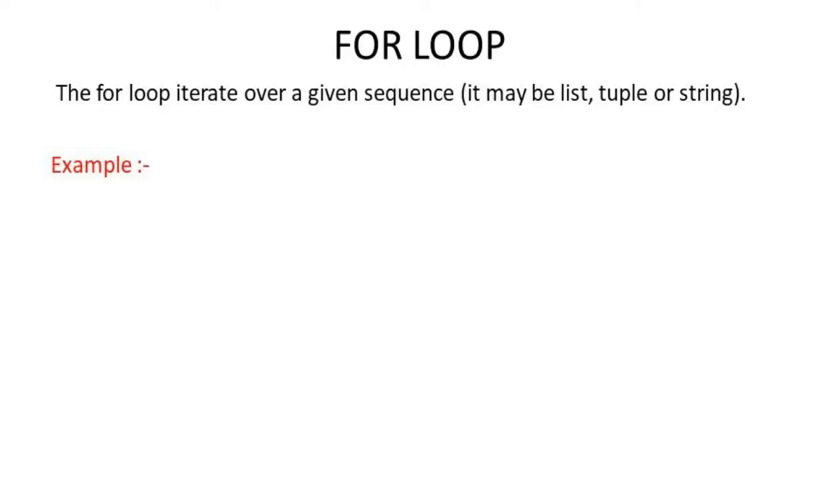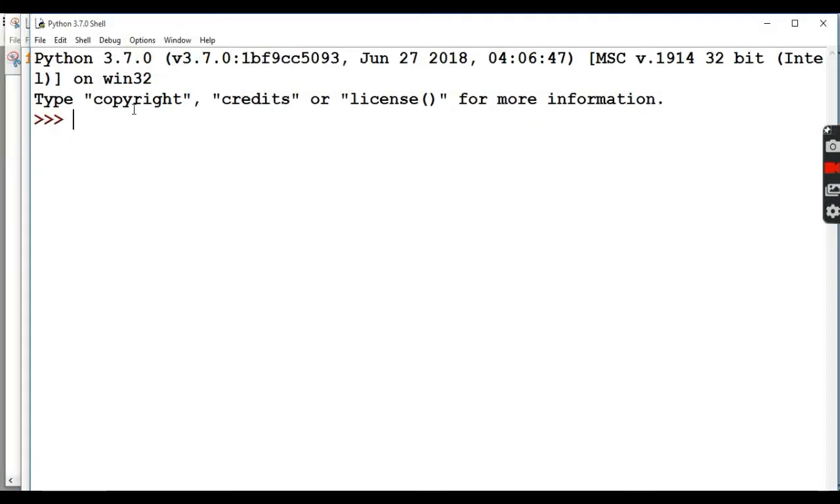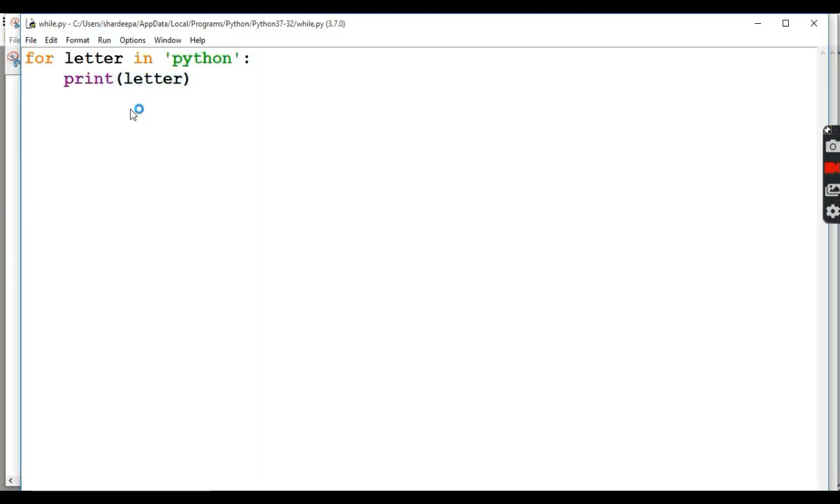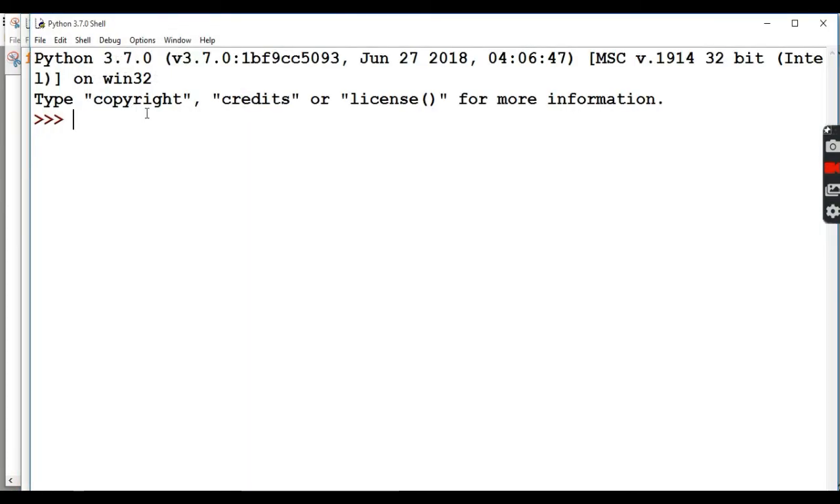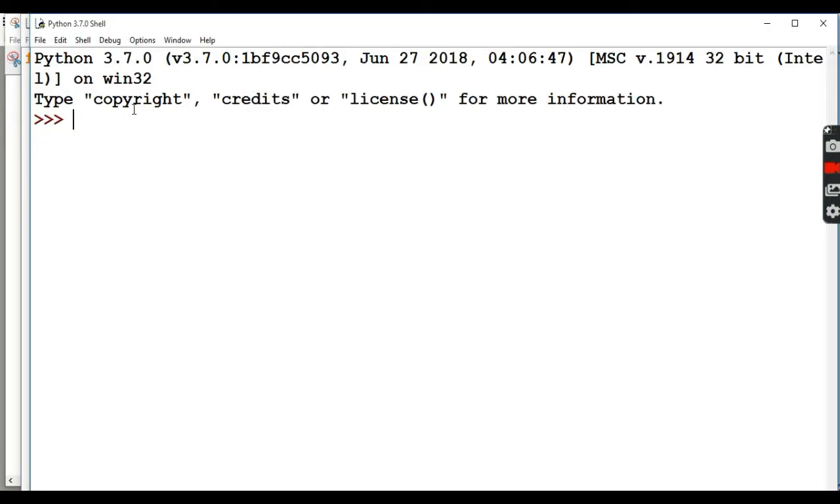Next is for loop. For loop executes a set of statements repeatedly until a given condition is true. Let us look at some examples. For letter in Python, print letter. So the output will be first letter P will be printed, then Y will print, T, H, O, N.